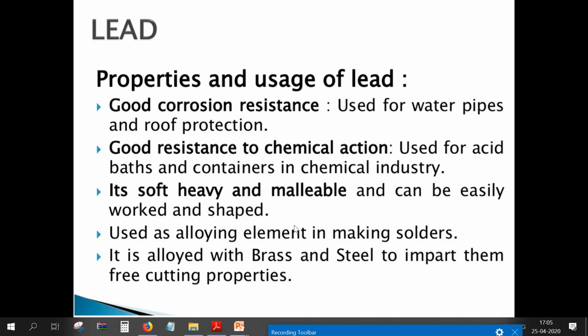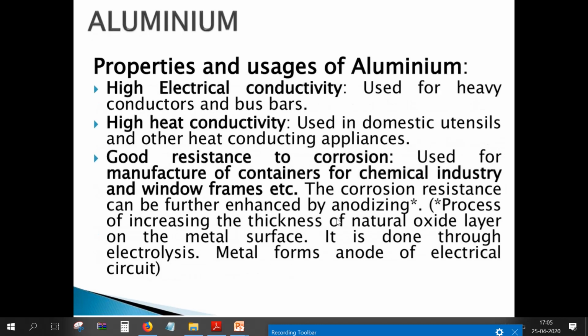Next is lead, its properties and usage. Lead has good corrosion resistance and is used for water pipes and roof protection. It has good resistance to chemical action and is used for acid baths and containers in the chemical industry. It is soft, heavy and malleable, and can be easily worked and shaped. It is used as an alloying element in making solders. It is alloyed with brass and steel to impart free cutting properties. So these are the properties and usage of lead.